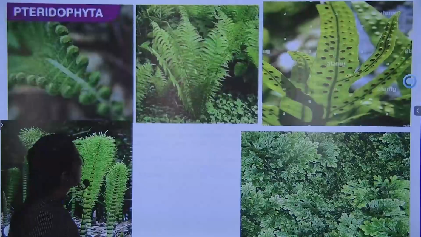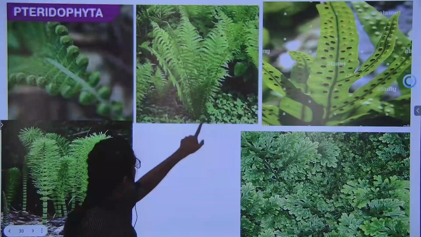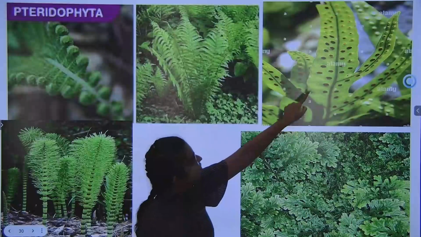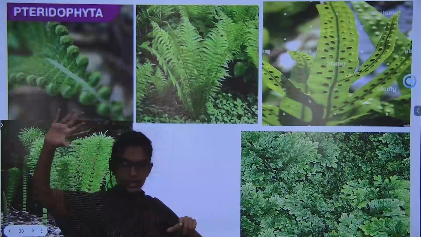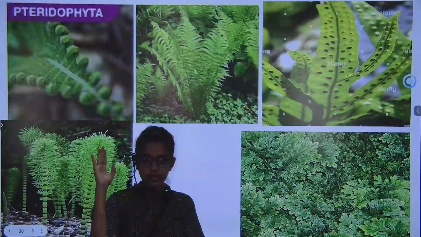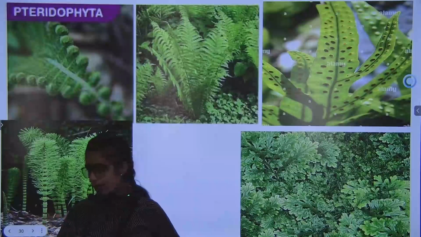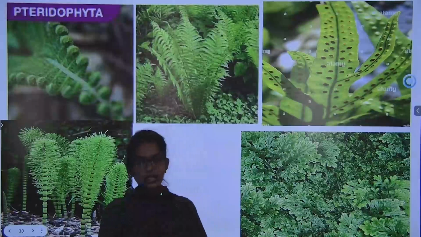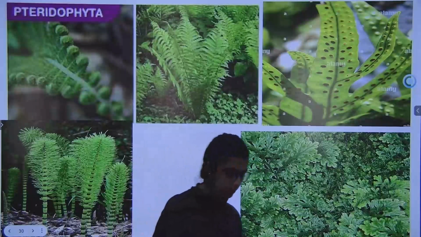Here you can see these plants. ये वाला plant देखो, ये पूरा leaf है. You can see this leaf. It's a complete leaf. लेकिन leaf का size क्या है? बड़ा है. इतने लंबे leaves मिलेंगे. तो उसको क्या बोलेंगे? Macrophyll. Small leaves are microphylls. Larger leaves are macrophylls. Okay, write down.